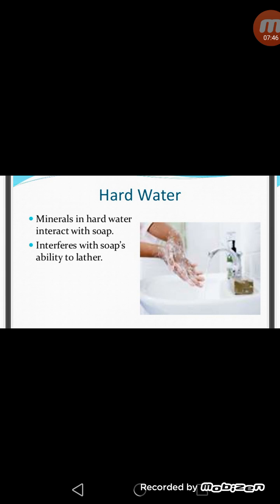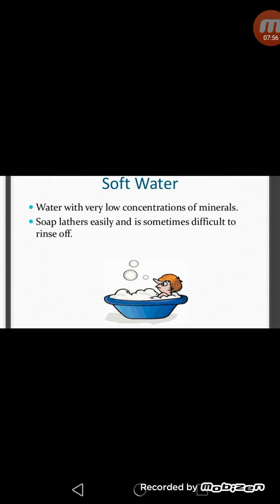And how do we come to know that this is hard water? Hard water interferes with soap's ability to lather, and it does not interact with soap. Now what is soft water? The water which is free of these impurities is soft water, and it makes lather easily with the soap. So in this way we can say soft water is more useful as compared to hard water.